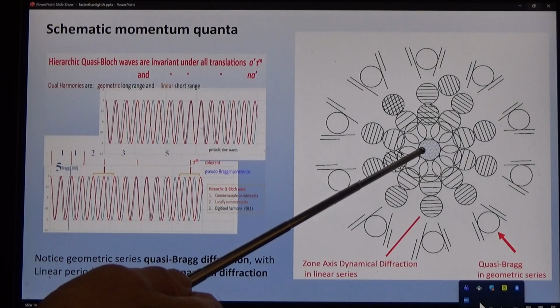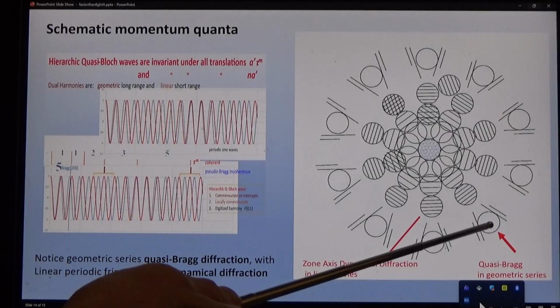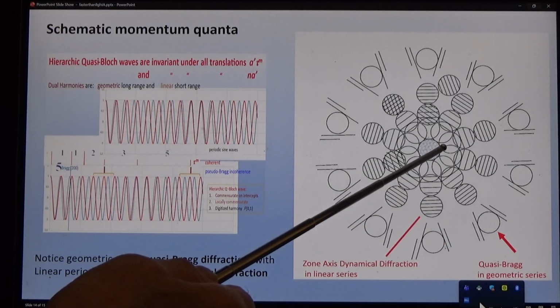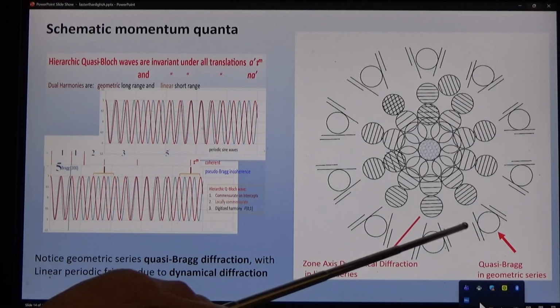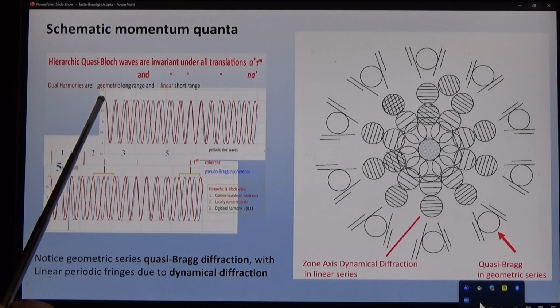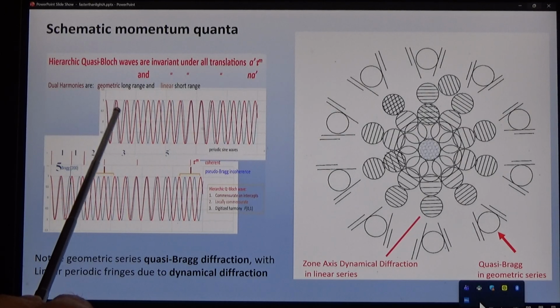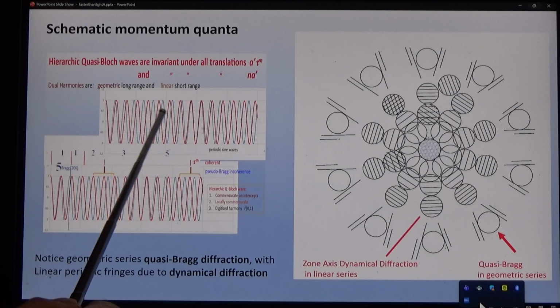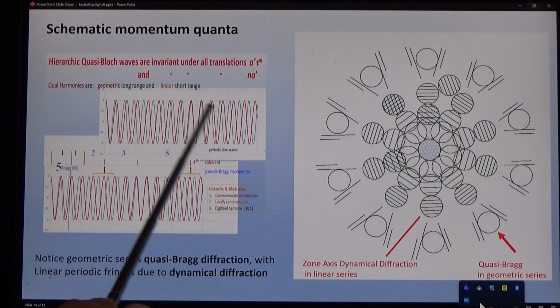But how, you must ask, does a single atom, for example, a single photon, for example, diffract in two ways, one geometric and one linear? We're able to show that the geometric pattern occurs by a stretching of the blue crystalline regular periodic diffraction pattern.